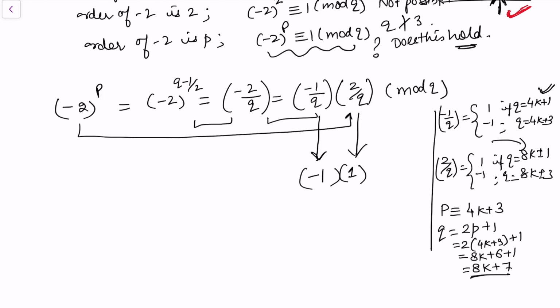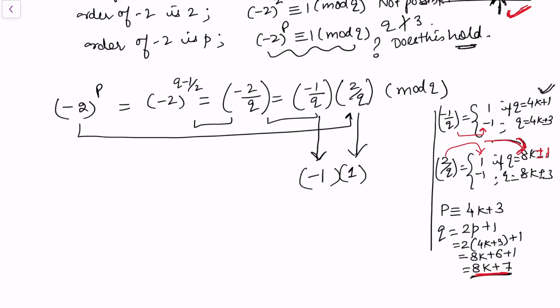And 8k plus 7 is the form for which 2 by q is plus 1, and minus 1 by q is minus 1. That's what we have considered here.